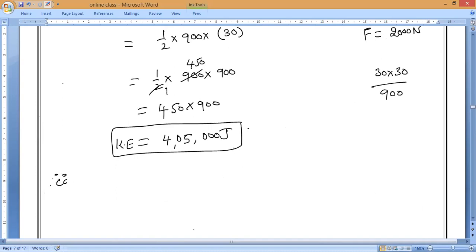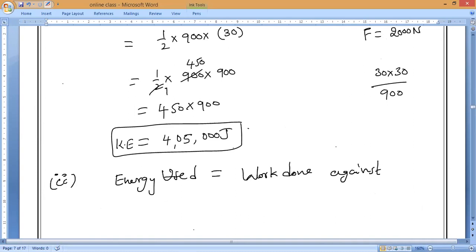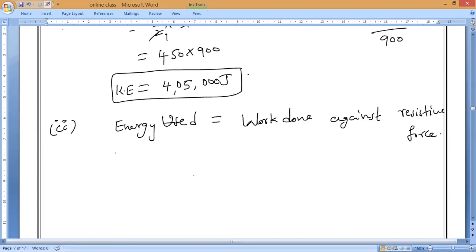So now, if you understand that, we can solve it. So we can write it: energy used against the resistive force is equal to work done against resistive force. So that is what you need to remember. So now we know that energy used is equal to work done. So what is the formula for work done?